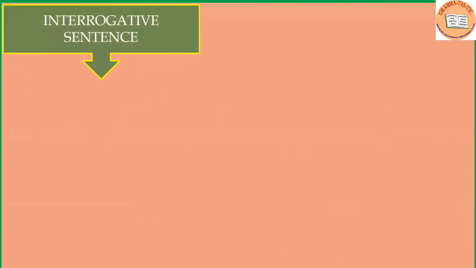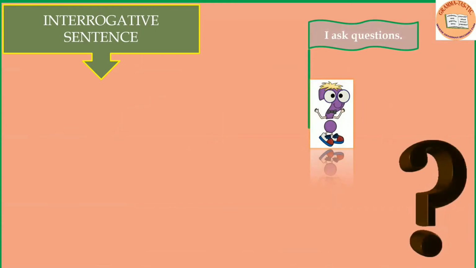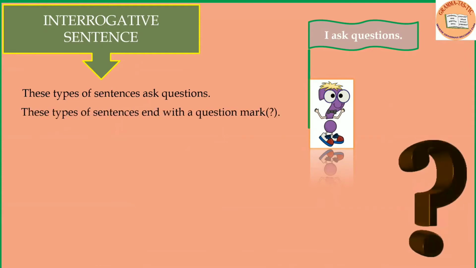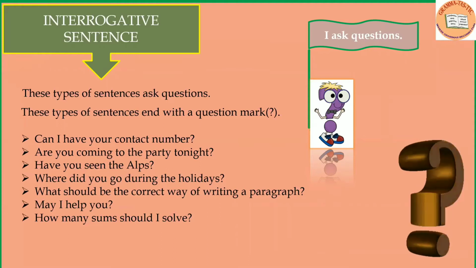Moving on to the next sentence, interrogative sentence. These types of sentences are questions. These types of sentences end with a question mark. Example, can I have your contact number? Question mark. Are you coming to the party tonight? Question mark. Have you seen the Alps? Question mark.